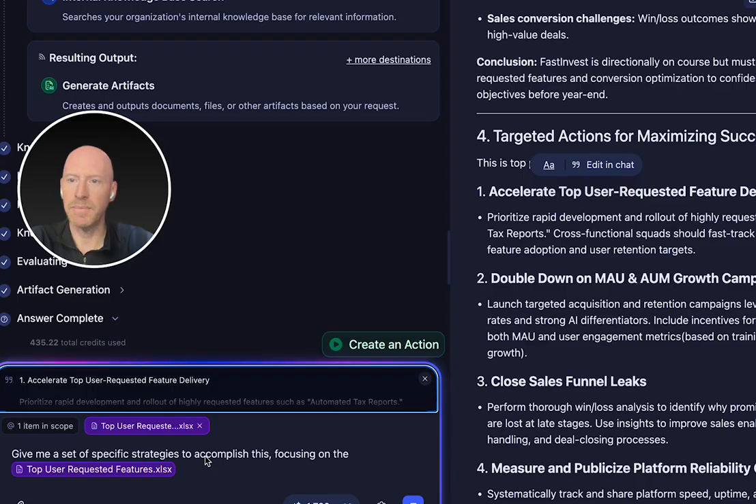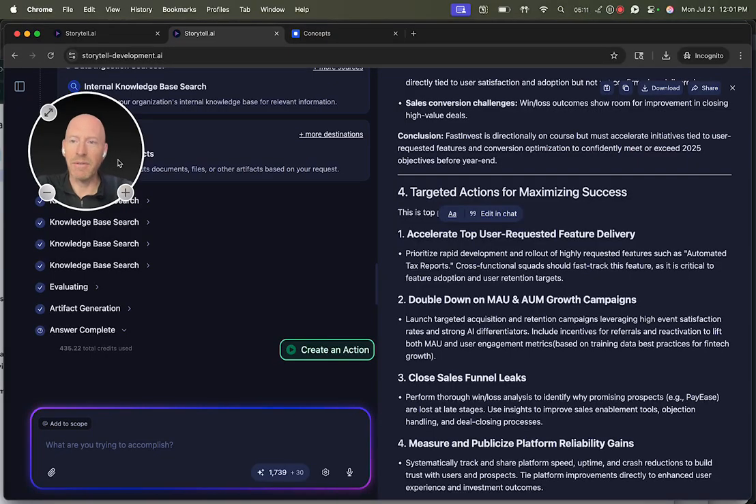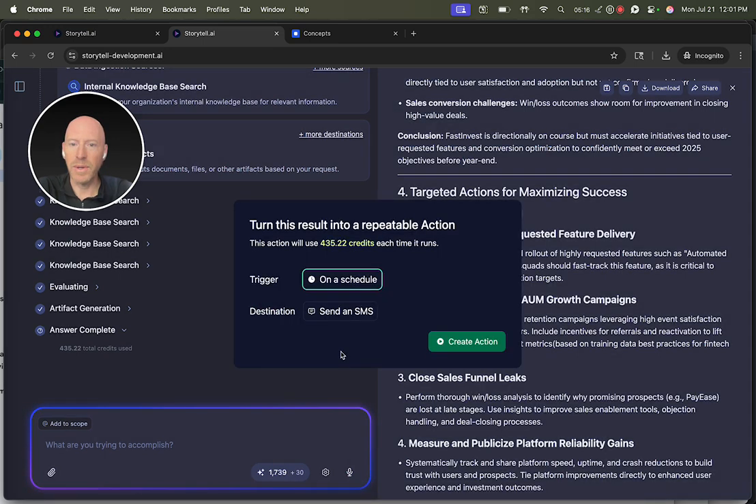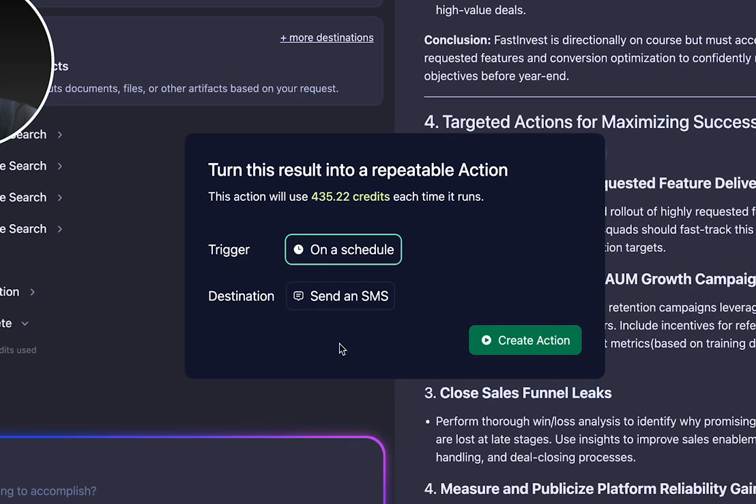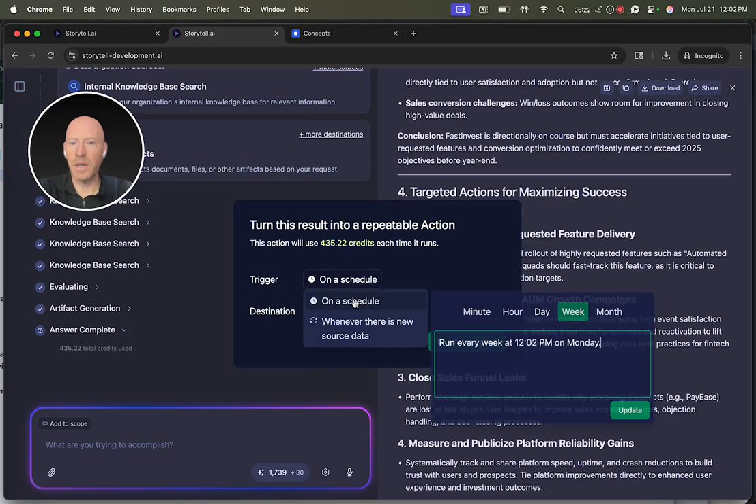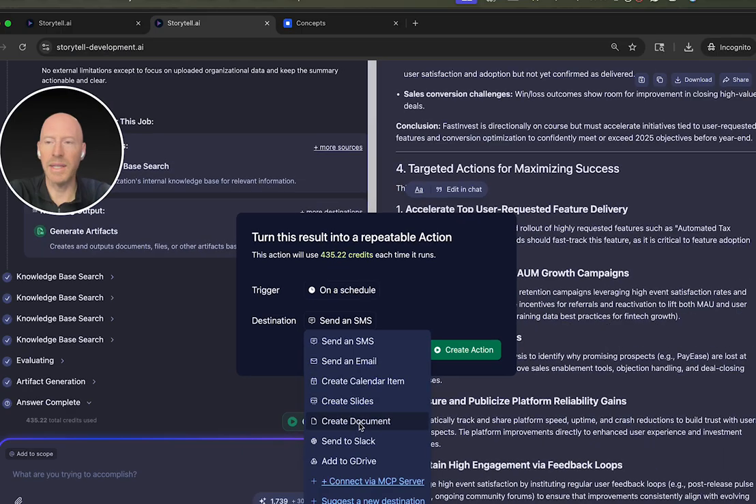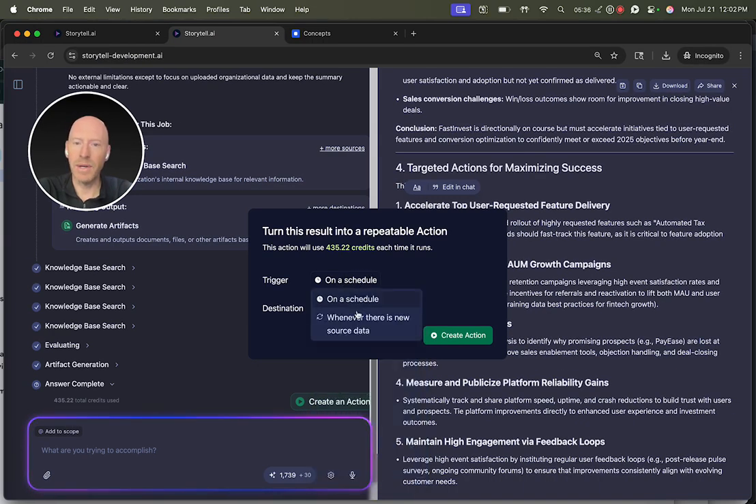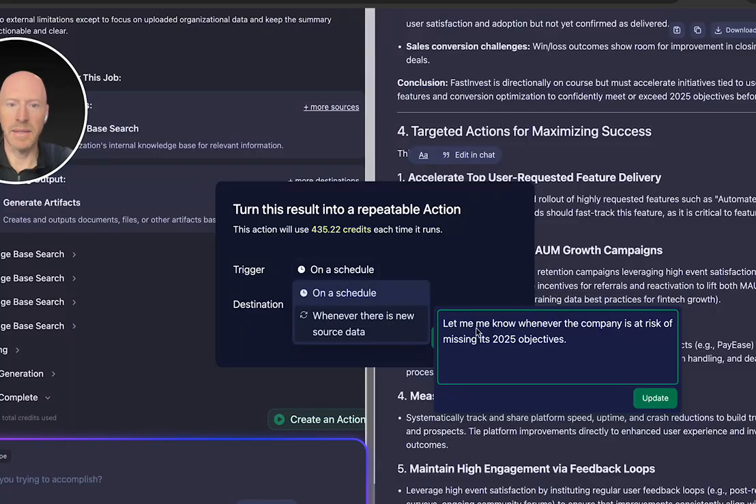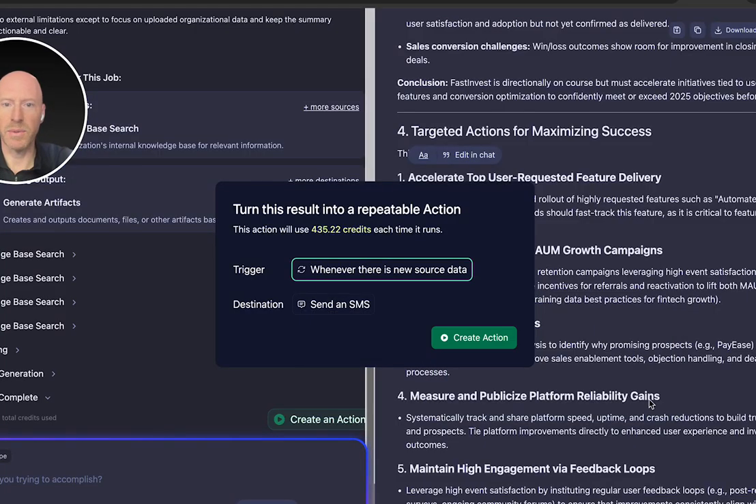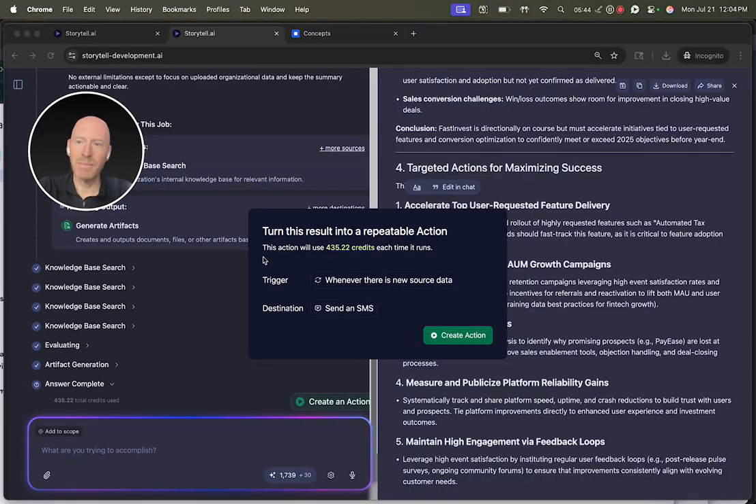But Storytell is about more than just being able to have real conversations with my data to find out what's actually going on. I can also create an action to make this result repeatable. Maybe I want to know on a schedule every week whether the company is going to achieve its 2025 objectives. And I could ask Storytell to send me an SMS or an email or to create the output once a week. But maybe I want to know whenever there's new data. I could say, let me know whenever the company is at risk of missing its 2025 objectives. Actions make my results repeatable, scalable, and automated.